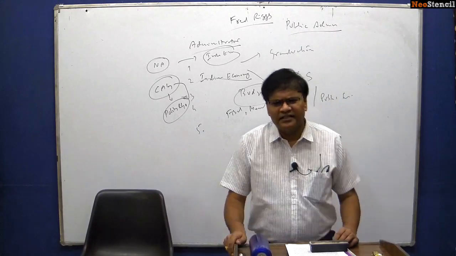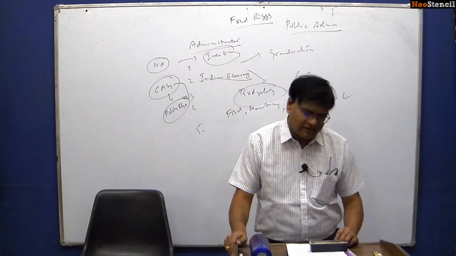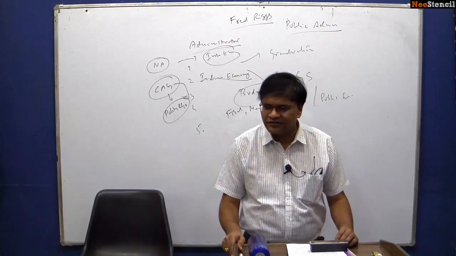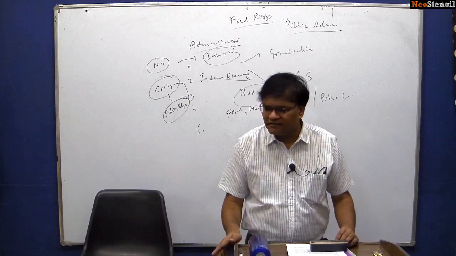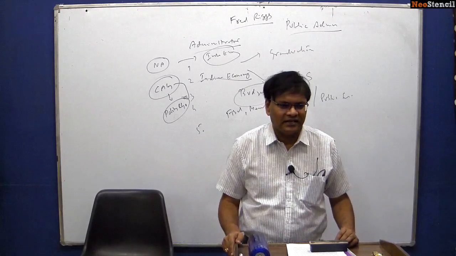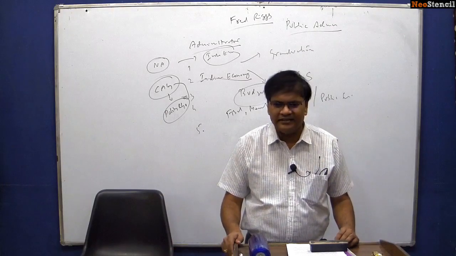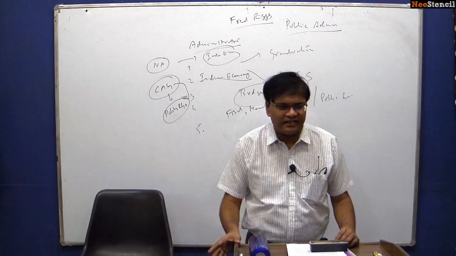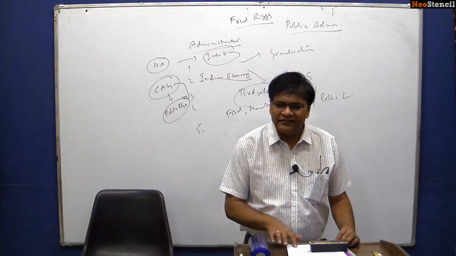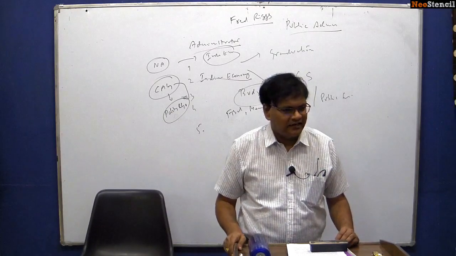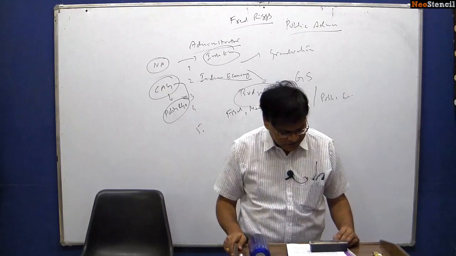That is the reason why this corruption is there again in our 4 papers of general studies. It is there as part of social issues in paper 1. In governance, it is all about corruption. And in paper 3, again it is about corruption. And the entire ethics paper is about either values or corruption. Again, we will be spending a lot of time on corruption and administration.